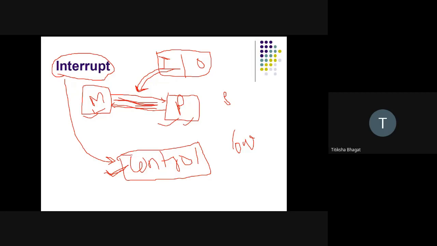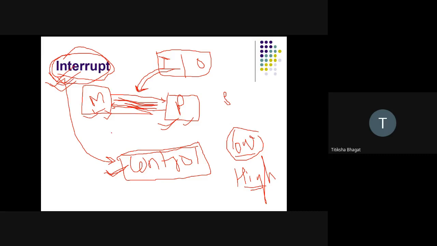So the control unit will decide whether the interrupts have low priority or high priority. If the interrupts have high priority, then they will be entertained first. Instead, these two will be terminated, and this will be entertained first. But if my interrupt is a low priority interrupt, then my process will be executed first, and after this the interrupt will be executed. That is the job of interrupts.